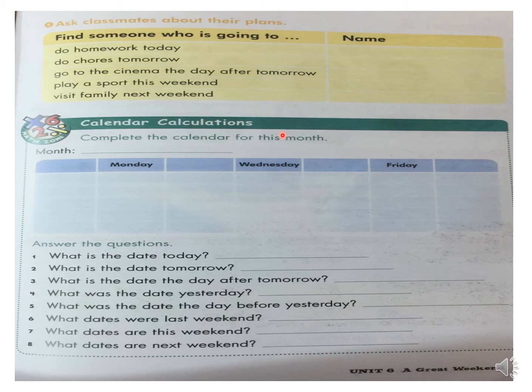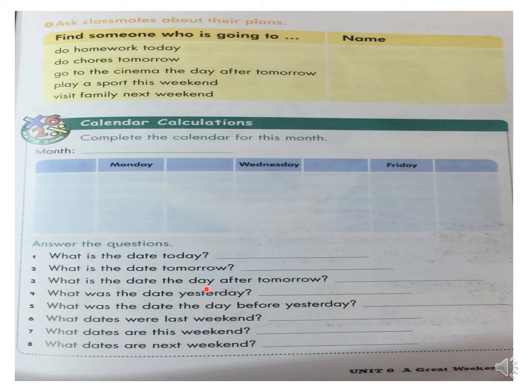Calendar calculations. Here we can make our calendar. Complete the calendar for this month. Which month are we in? Yes, January. You will write here January. Then you will fill the column. Answer the questions. Number 1. What's the date today? Today is Thursday, 21st. What's the date tomorrow? Tomorrow will be 22nd, Friday.